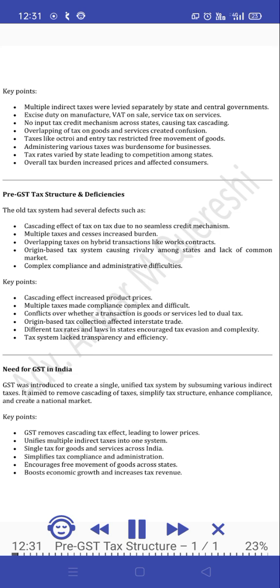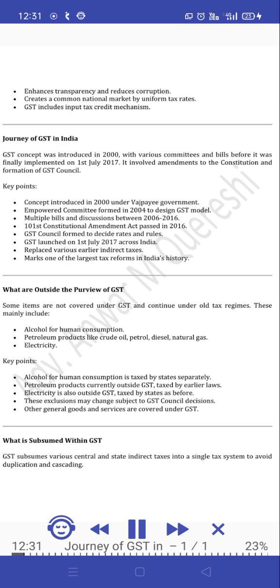Simplifies tax compliance and administration. Encourages free movement of goods across states. Boosts economic growth and increases tax revenue. Enhances transparency and reduces corruption. Creates a common national market by uniform tax rates. GST includes an input tax credit mechanism.